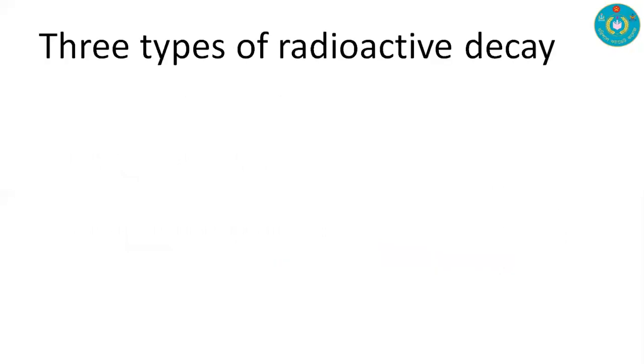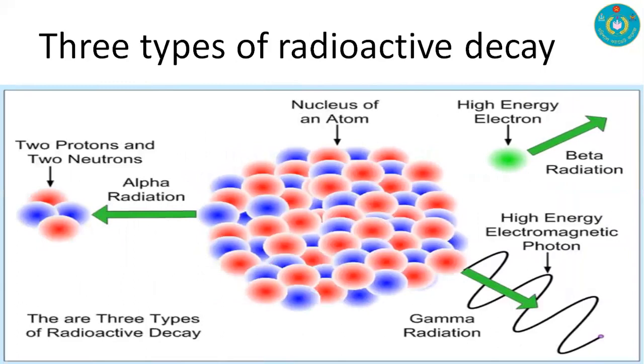And three types of radioactive decay. Here we have the nucleus of an atom, and there are three types of decay from this nucleus. These are alpha radiation or alpha decay, beta radiation or beta decay, and gamma radiation or gamma decay. In alpha radiation, there are two protons and two neutrons, in beta radiation, this is actually a high energy electron, and in gamma radiation, this is actually a high energy electromagnetic photon.